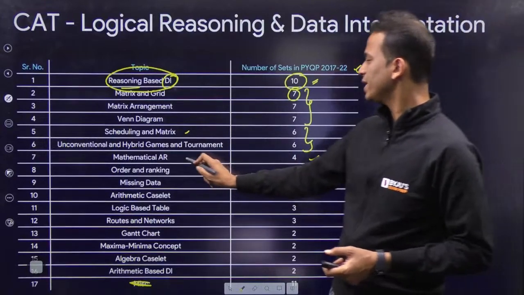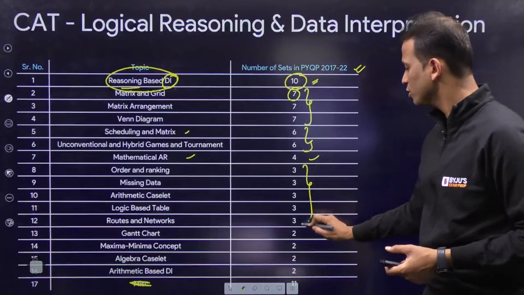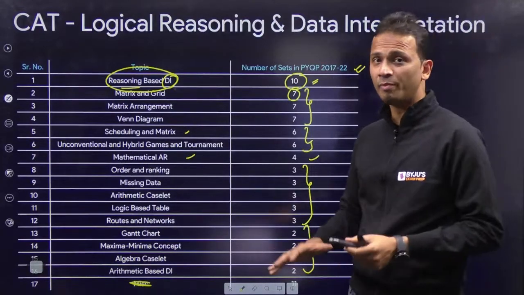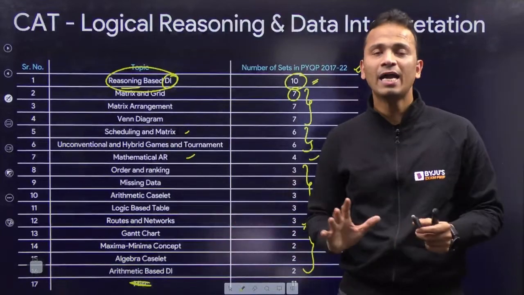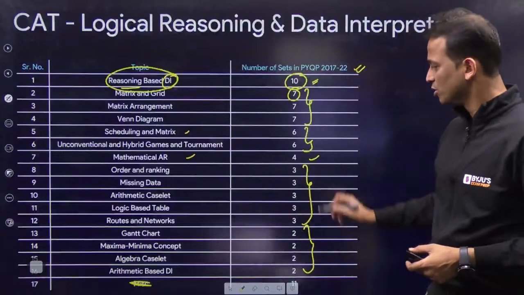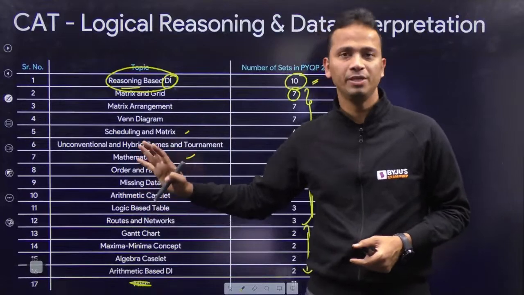Next, mathematical analytical reasoning, 4 sets were there. And then below that, some of the lesser important topics, but yes, they have made a place in CAT examination. So you cannot ignore these areas. So 3 sets and 2 sets from each of these areas have appeared.